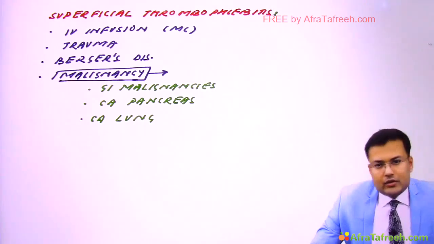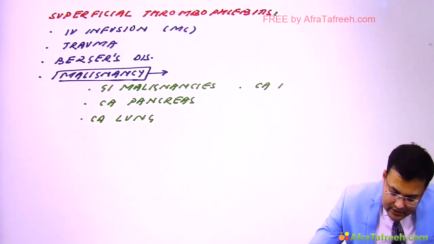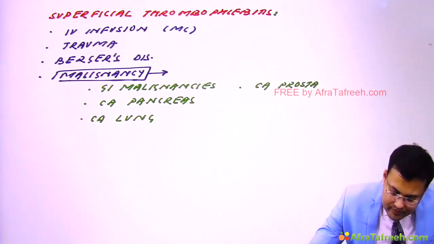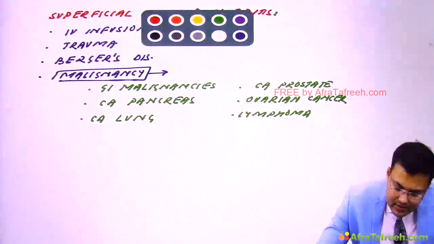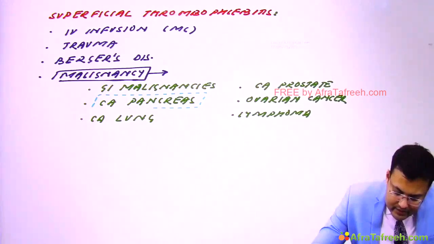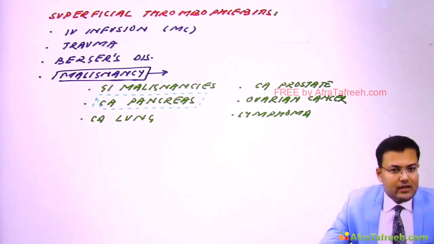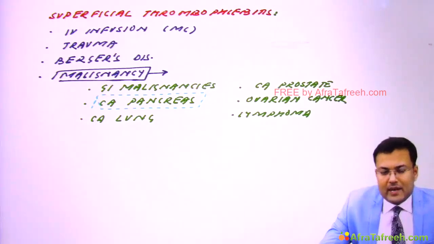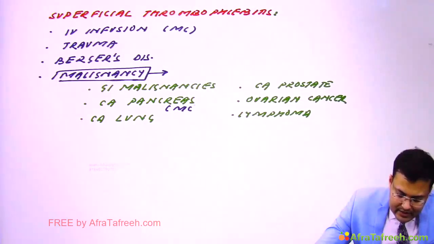It is also seen in prostate, ovarian cancer and lymphoma. This list is important and it was asked many times. First question which is asked most commonly: which malignancy is most commonly associated with migratory superficial thrombophlebitis? It is carcinoma pancreas.